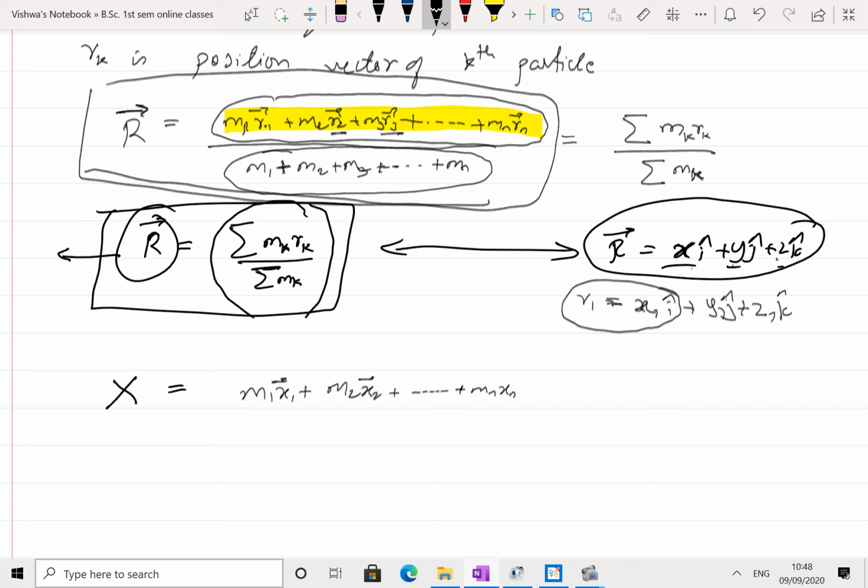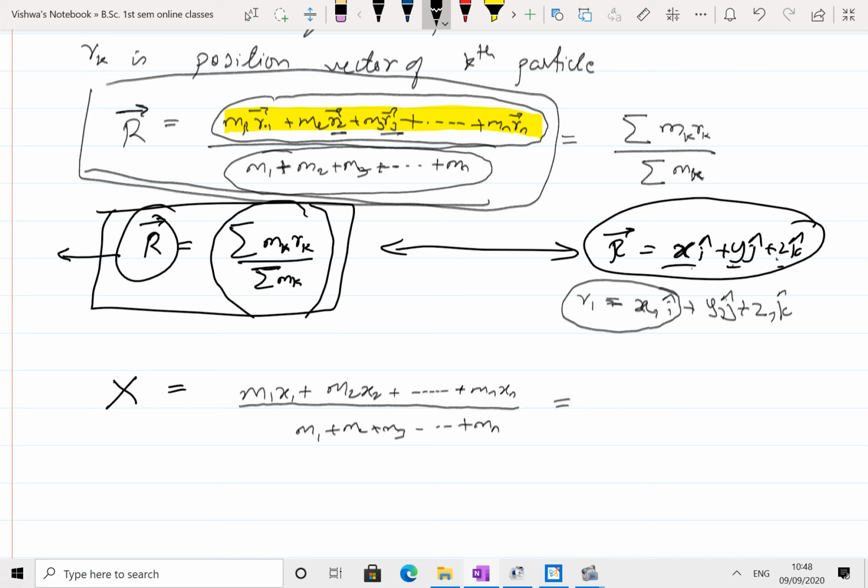Here, no need to write this, divided by m1 plus m2, it is constant, m1 plus m2 plus m3 and so on mn.